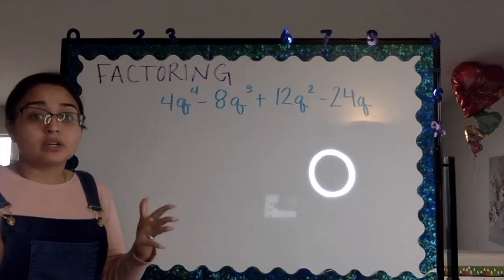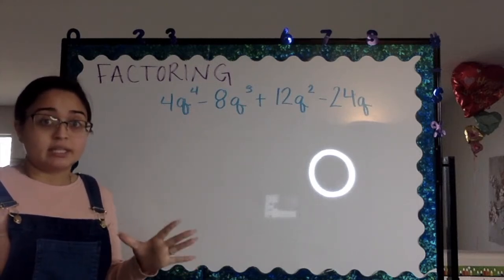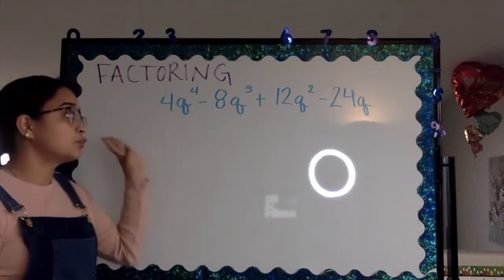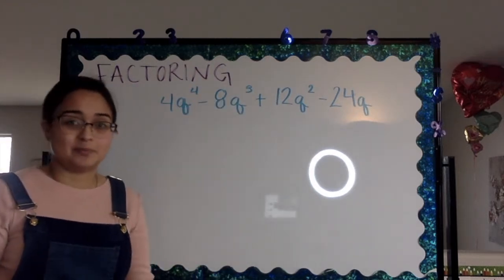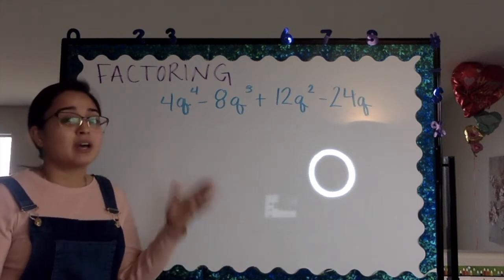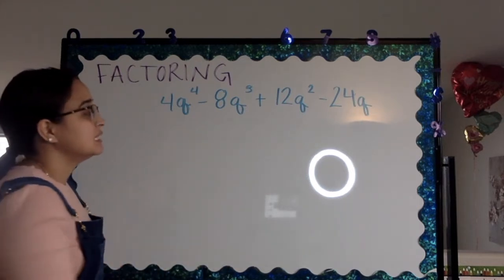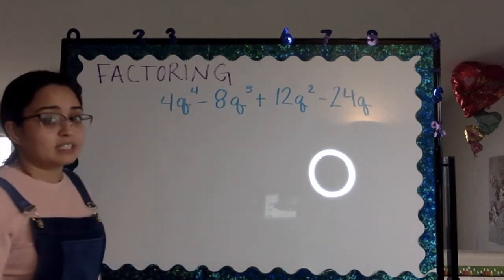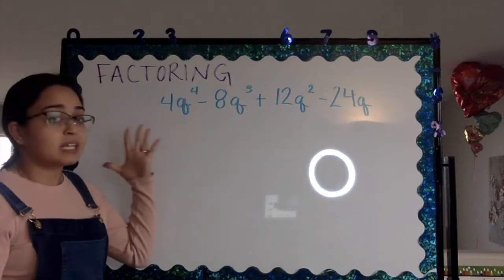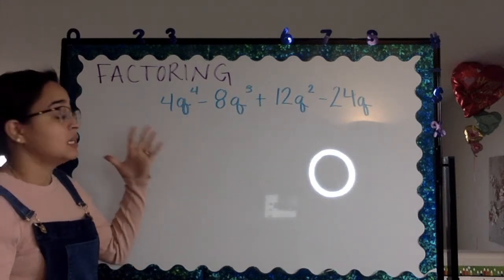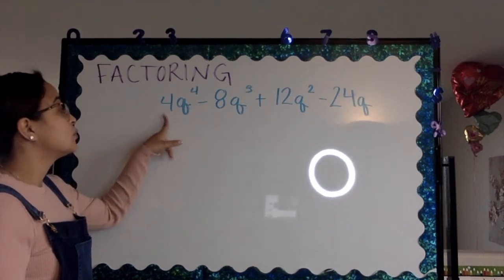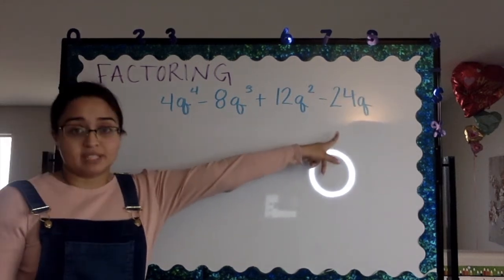What we're going to start off by doing is taking our greatest common factor from the whole polynomial. Okay, that's going to be our very first step. So first thing we're going to be doing is seeing what is our greatest common factor. Just by looking at this problem, I see that 4 is my greatest common factor because 4 can go into each one of these.